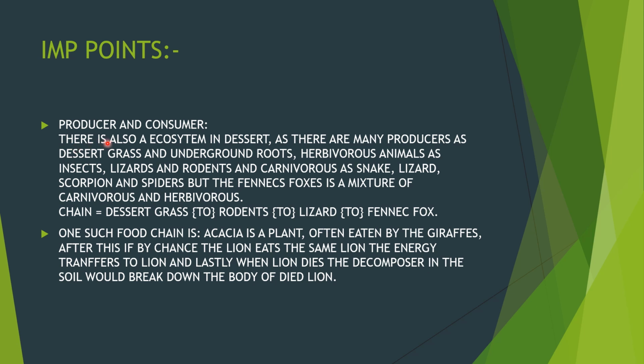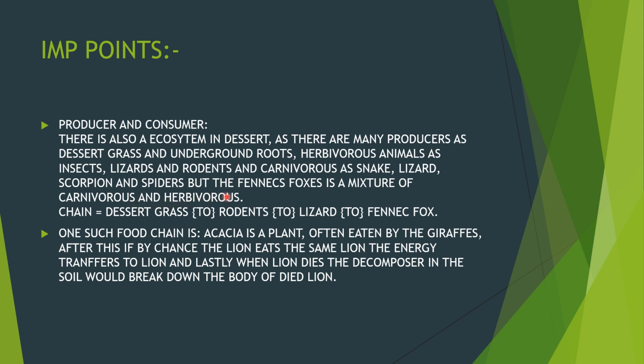Next slide. Producers and consumers. There is also an ecosystem in the desert, as there are many producers such as desert grass and underground roots. Herbivorous animals are insects, lizards and rodents. Rodents are types of mice or rats. Carnivores are snakes, lizards, scorpions, and spiders.